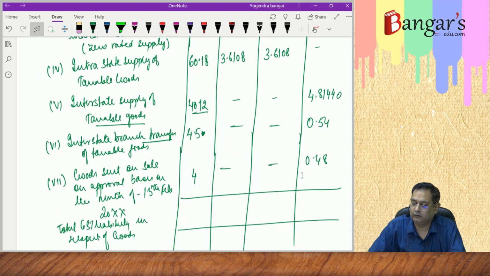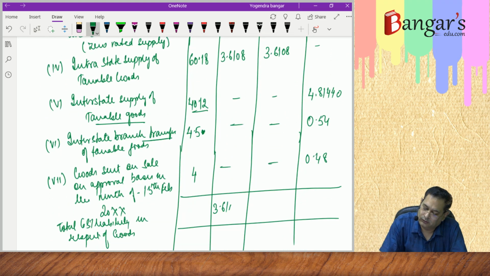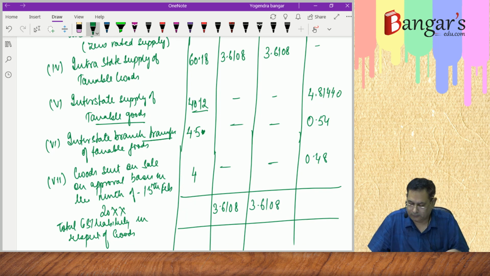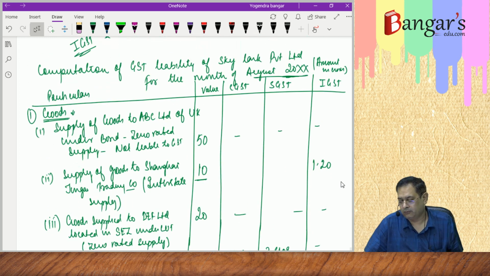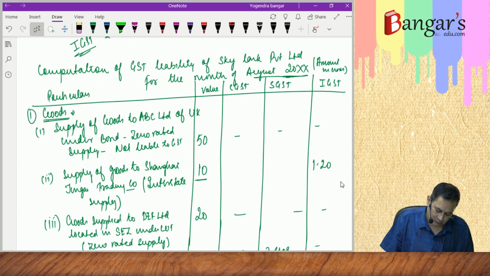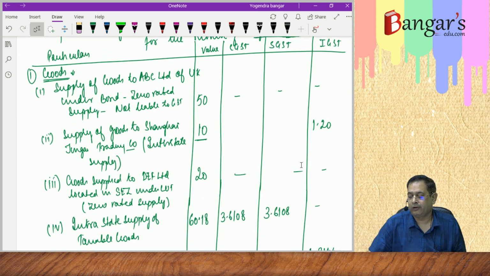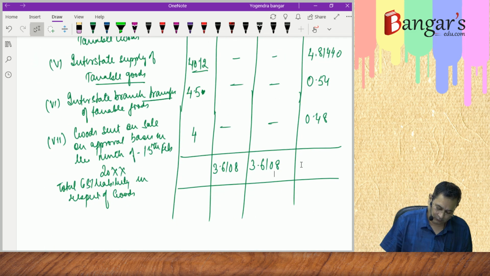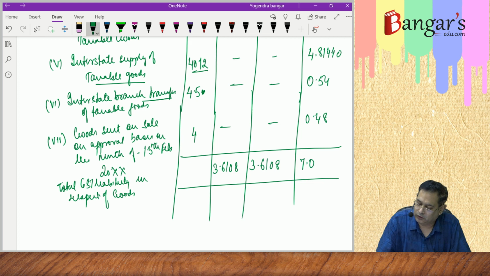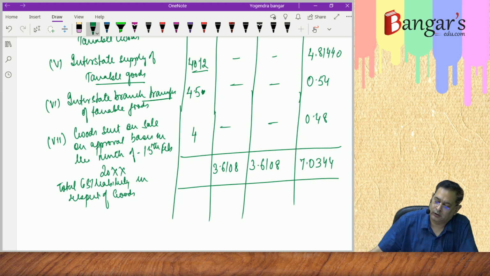It is 3.6108, 3.6108, and here it is 1.20 plus 4.81440 plus 0.54 plus 0.48, that is 7.0344.